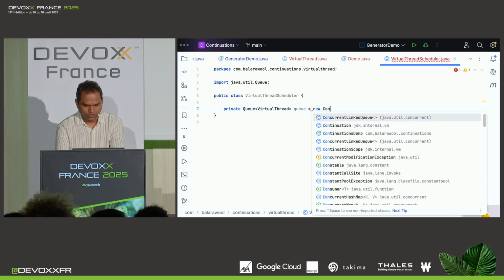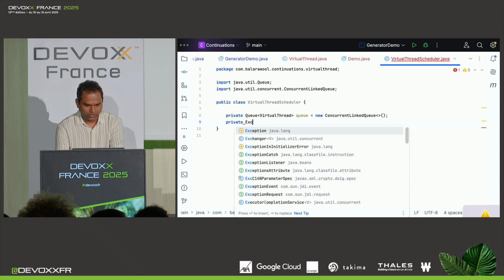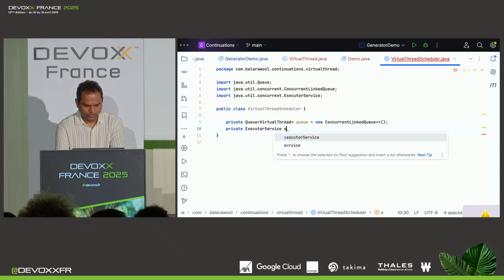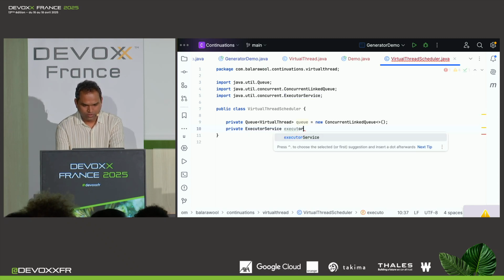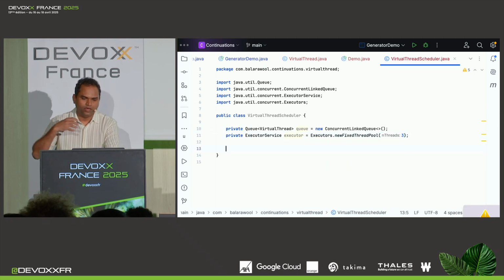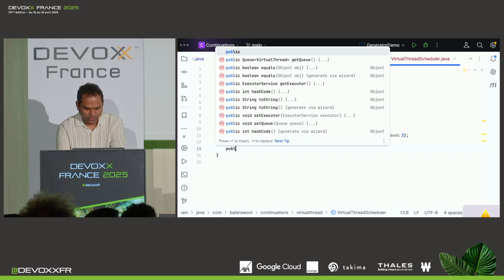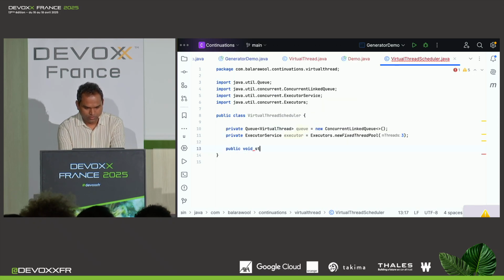And this would be a new concurrent linked queue. And for the platform threads, let's use plain old executor service, ExecutorService executor, which would be Executors.newFixedThreadPool of, let's say, 3 threads. And now we want to be able to start our scheduler. So let's add a method public void start,